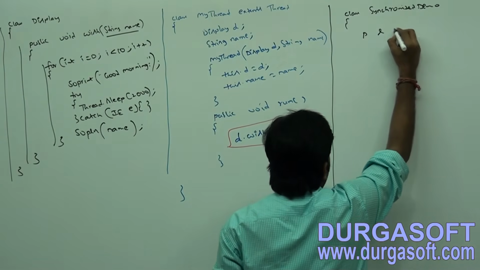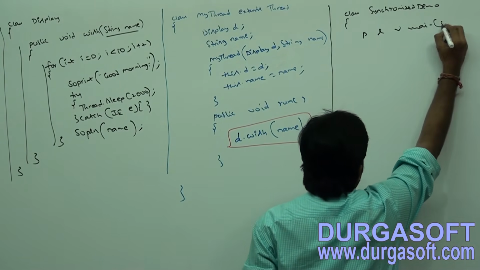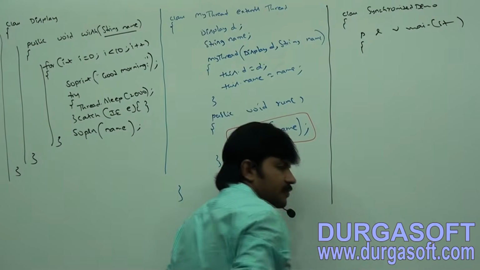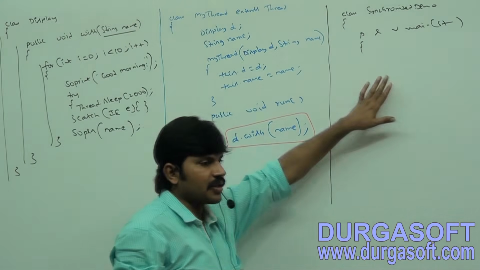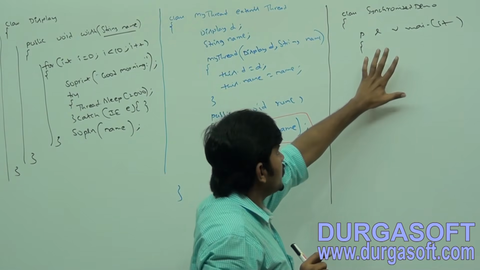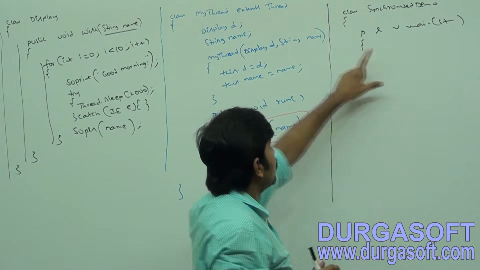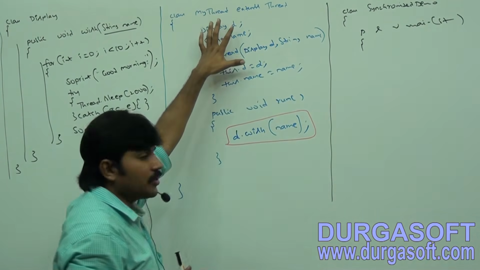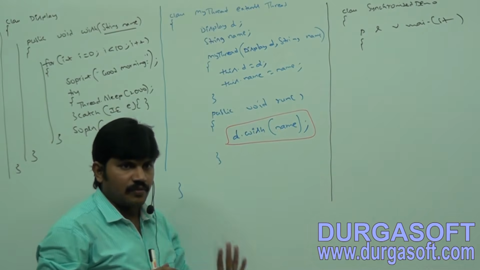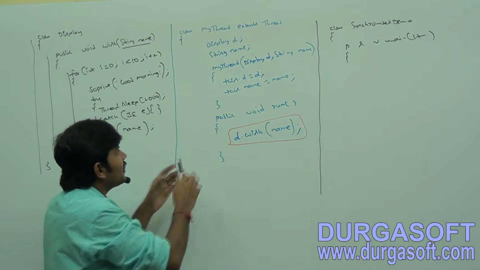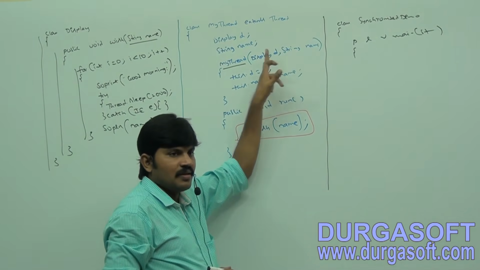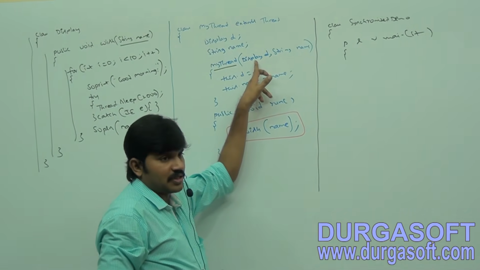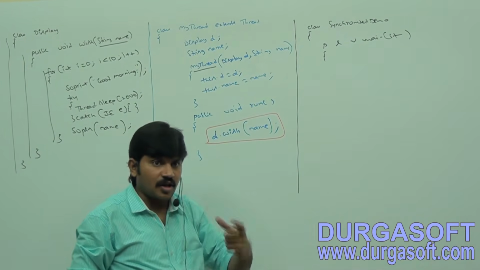Now, public static void main method, String array args. Class SynchronizedDemo, public static void main, String array args. Now the job here is I want to create this thread object and start it. But to create this thread object, compulsorily what is it expecting? The Display object is expected, and the name is expected as a constructor argument.